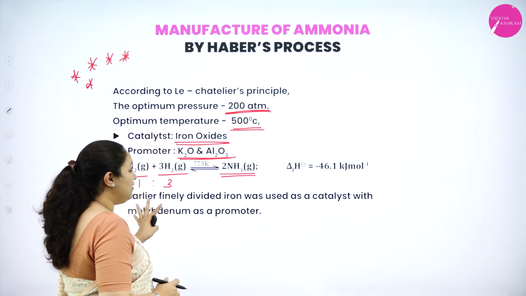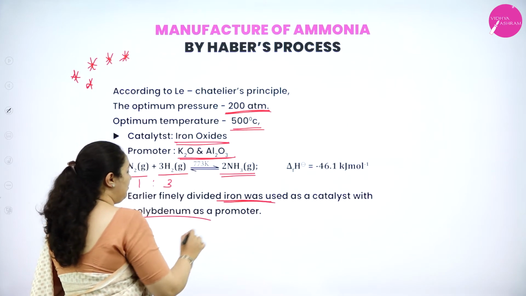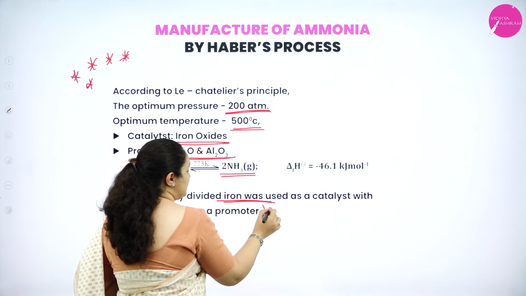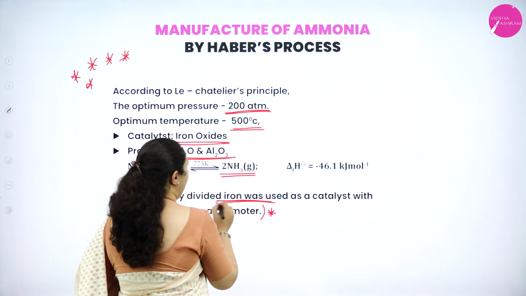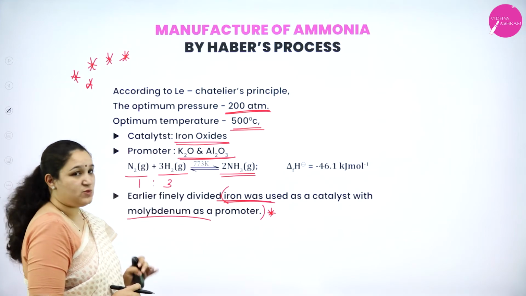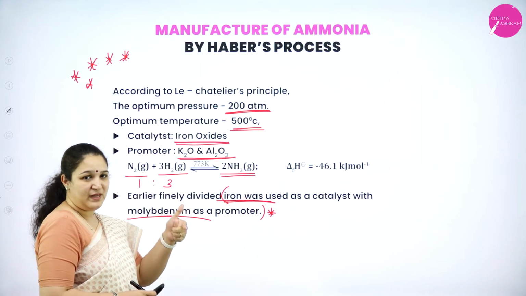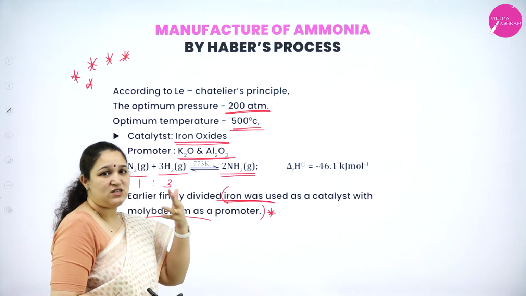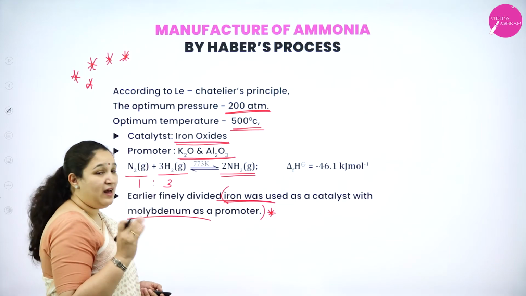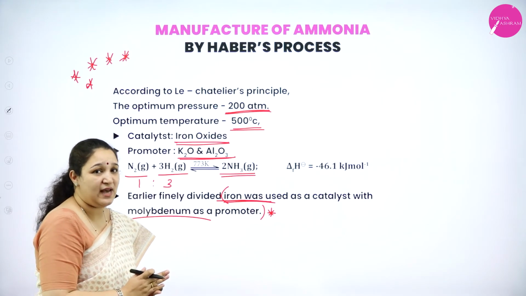Earlier, iron was used as a catalyst with molybdenum as a promoter. Please do not write this. Old textbooks have this, but don't write it. Be very careful. At present these are the conditions which you need to learn: the equation, the optimum temperature, pressure, the catalyst, and the promoter. Now we'll see how exactly it is prepared. I shall explain with a diagram, and you need to learn to draw this diagram as well.